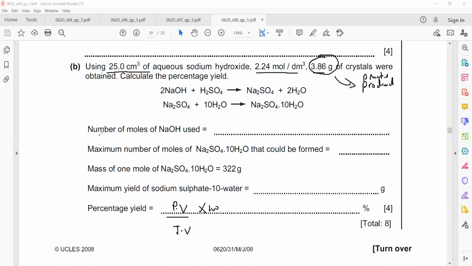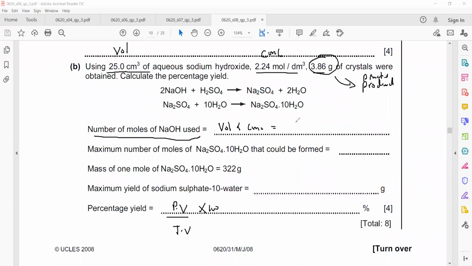Now, in the question, the number of moles of sodium hydroxide. How do we get the moles of sodium hydroxide if we have the volume and the concentration? What will be the formula? Volume divided by 24 is valid for gases, if we have the volume of a gas. Here it is volume multiplied by concentration, or concentration multiplied by volume.